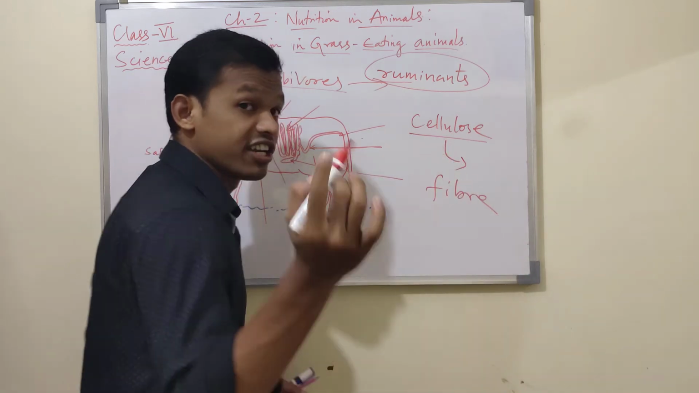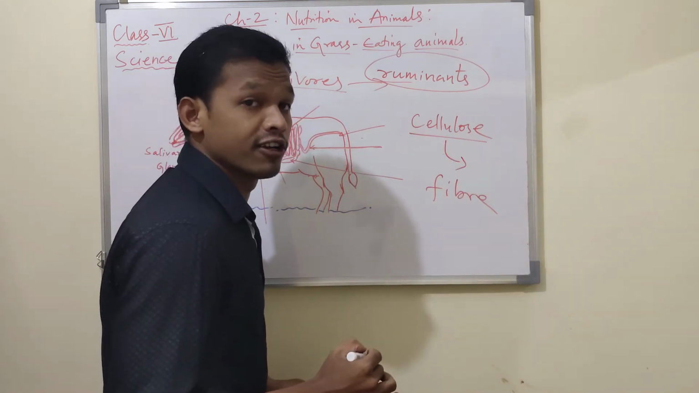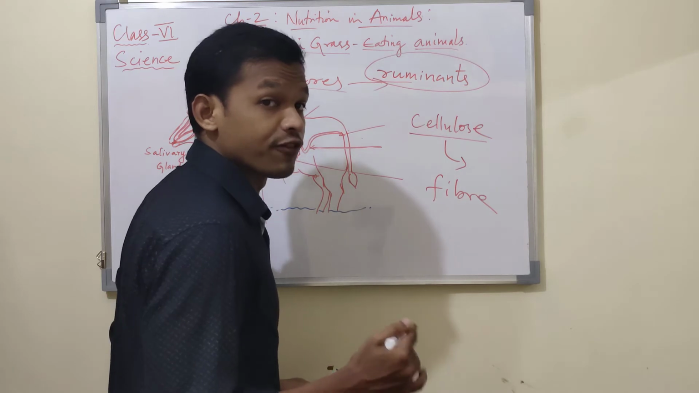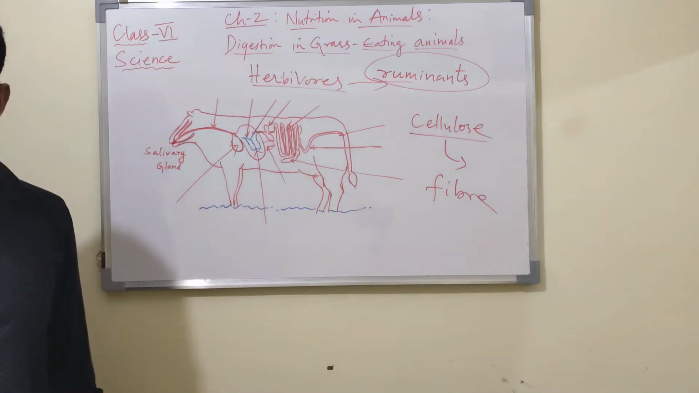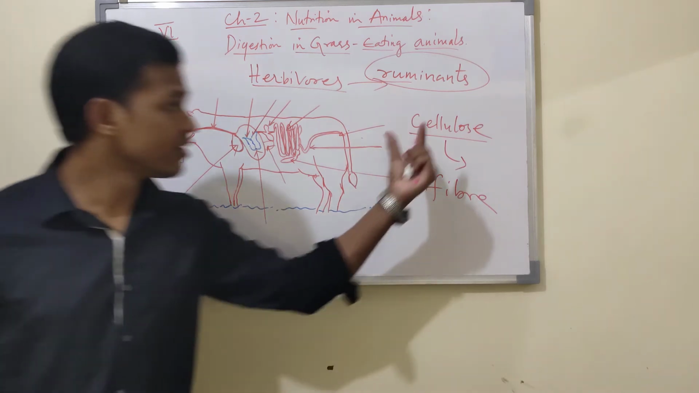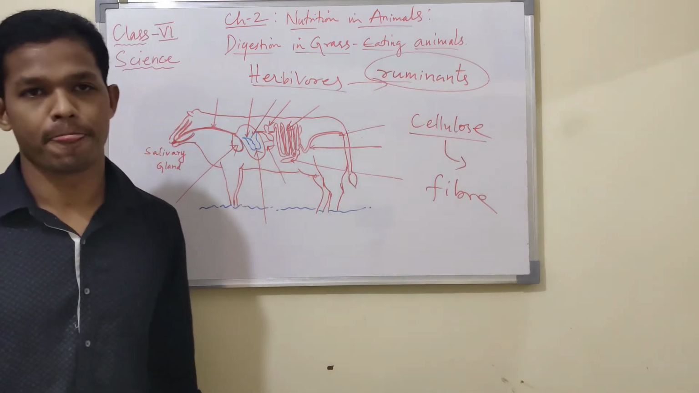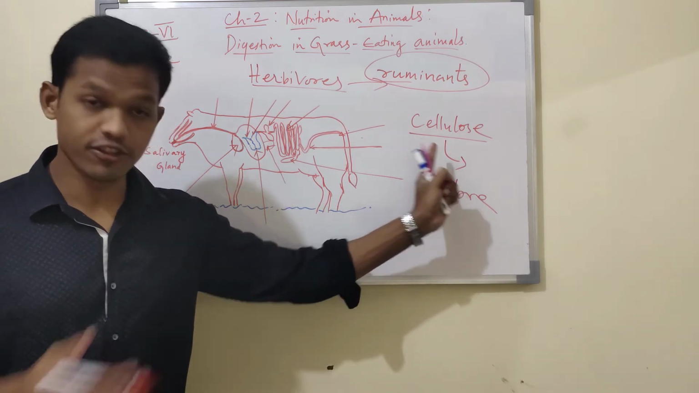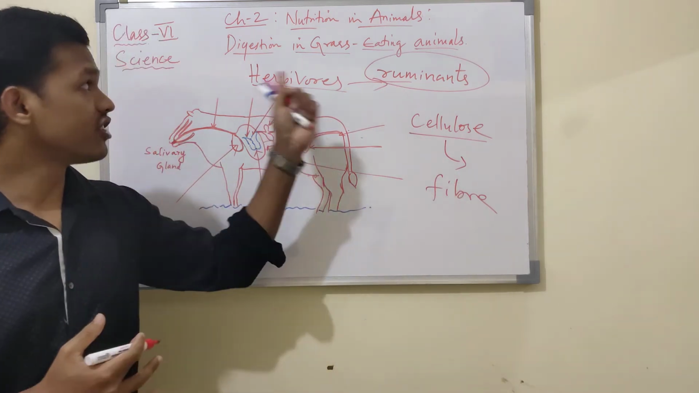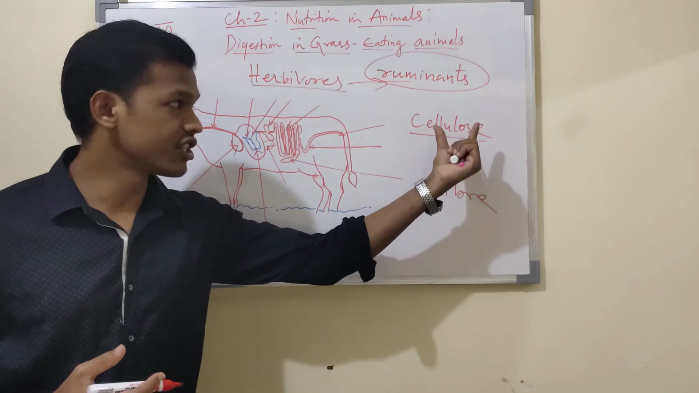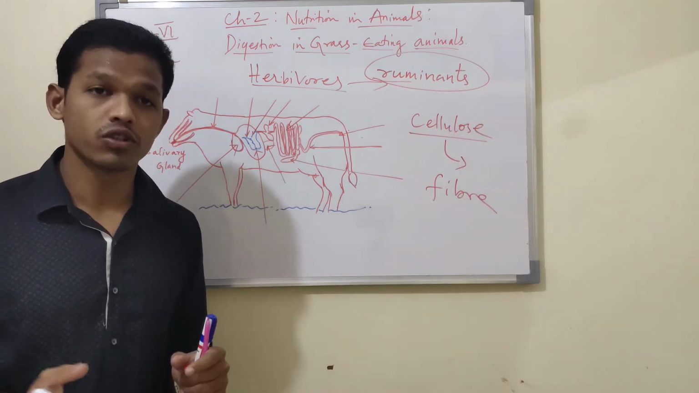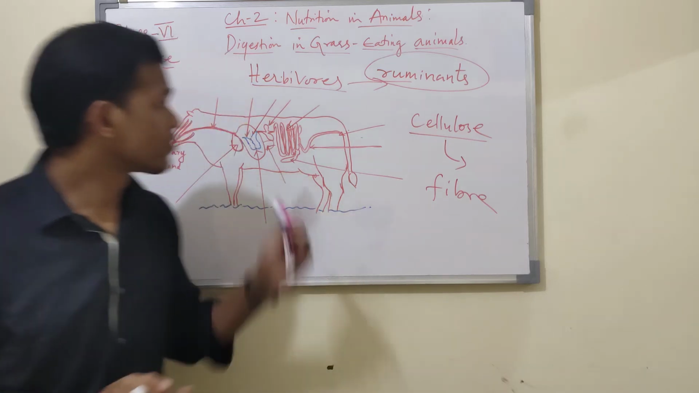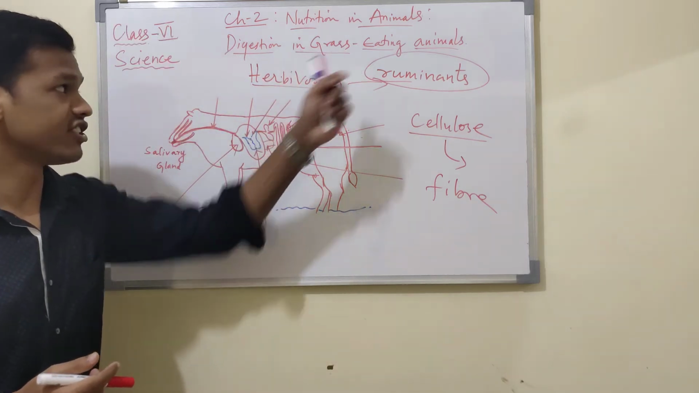Already you have studied in 6th class, dietary fiber or roughage. They act as a fiber in our body. This cellulose is present in plant cells. After this discussion of digestion in grass-eating animals, I will give the definition and explain cellulose. So we'll get into the digestion system in grass-eating animals.